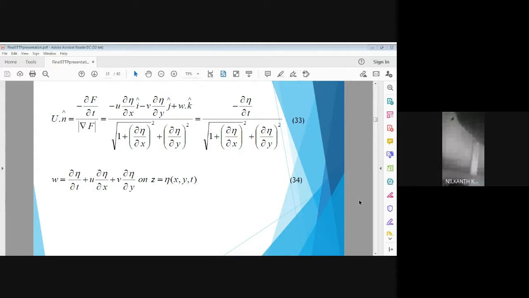We have described W equal to minus U into dou H by dou X. And in the third equation, we have described W in the form of eta. This is for the free surface boundary condition. Then next slide, please.